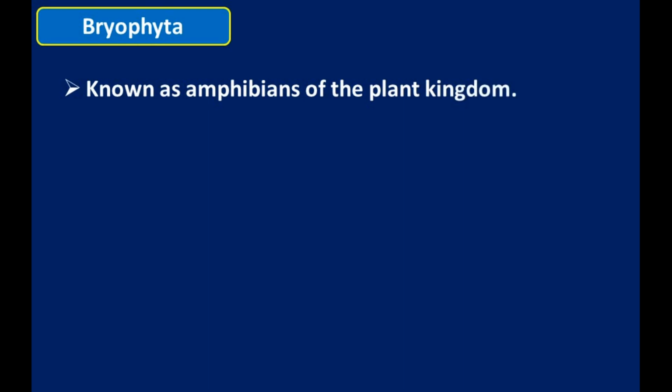Bryophyta means these are the amphibians of the plant kingdom. They are found in water as well as on land. So bryophytic plants are known as the amphibians of the plant kingdom. The plant body is commonly differentiated to form a stem and leaf-like structure.